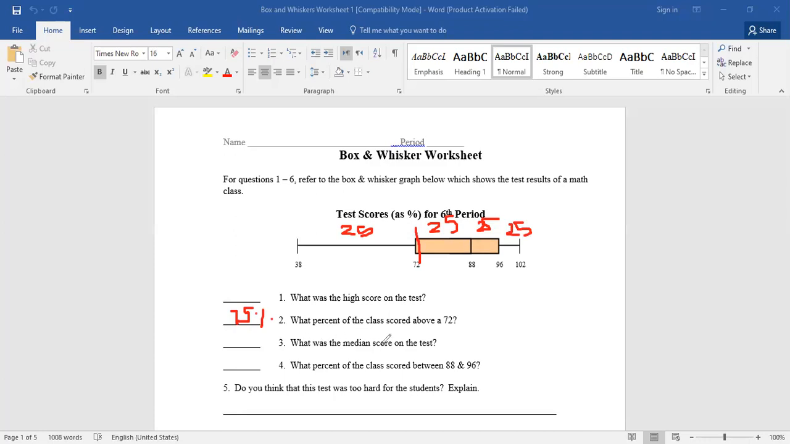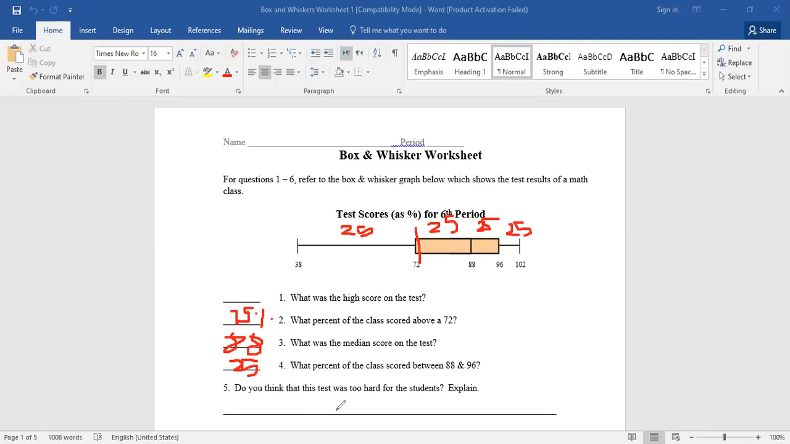What was the median of the score in this test? 88, very good. What percent of the class scored between 88 and 96? 25%, very good.